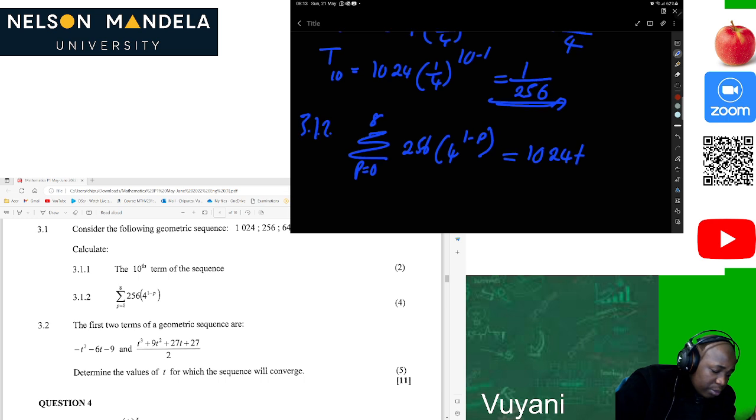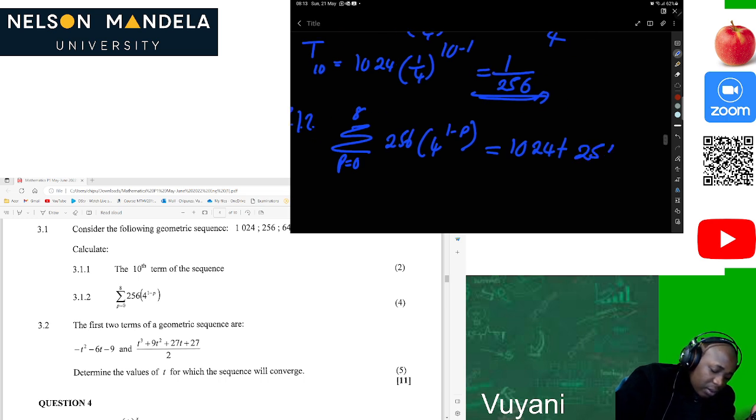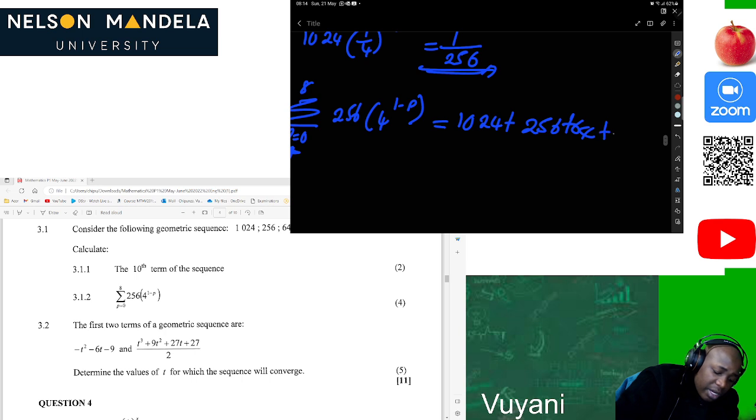Then we can see that that should be 256. This p here is showing the starting point. So in order to determine the series we'll be dealing with, we start from 0 and go forward. At 0, that was 1024. At 1, that's 256. At 2, that will be 1 minus 2, that's negative 1, so 256 multiplied by 4 to the power negative 1, which gives 64. We can leave it there because it's already a lot.